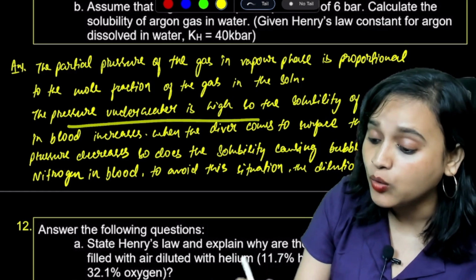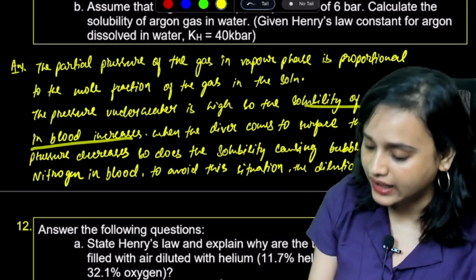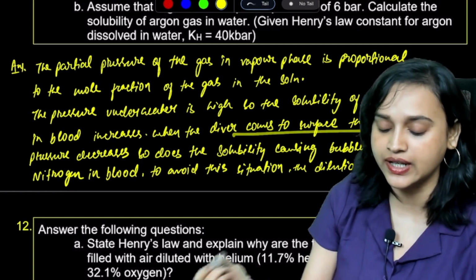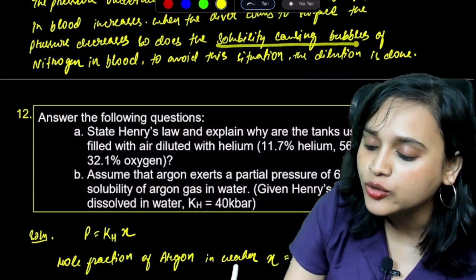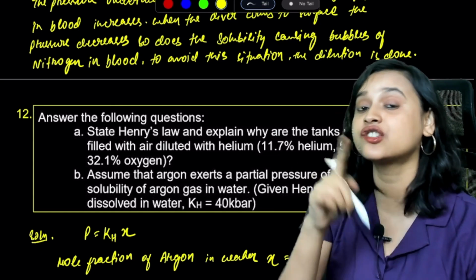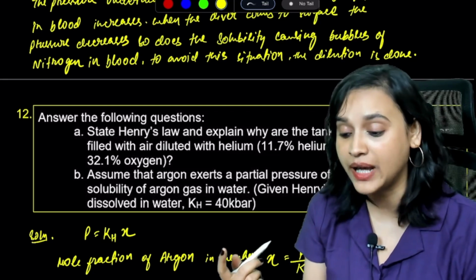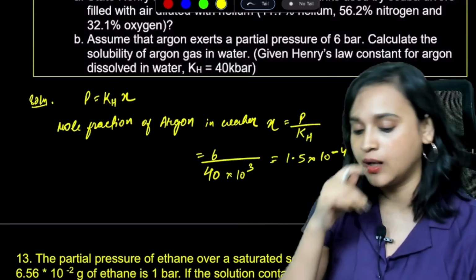Now the pressure underwater is so high that the solubility of gases in blood increases, and when the diver comes to the surface, the pressure decreases. So does the solubility, causing bubbles of nitrogen in blood, and this causes bends. To avoid the bends, the dilution is done.